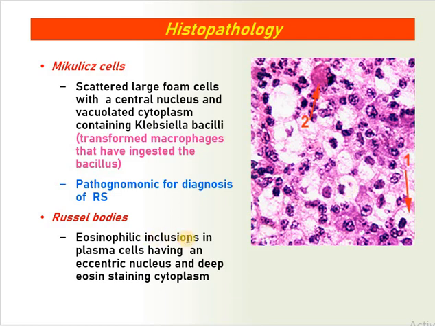Russell bodies are eosinophilic inclusions in plasma cells having an eccentric nucleus and deep eosin staining cytoplasm. So they are less diagnostic for rhinoscleroma, and Mikulicz cells are the most important cells as diagnostic of rhinoscleroma. This might be asked in the exam.